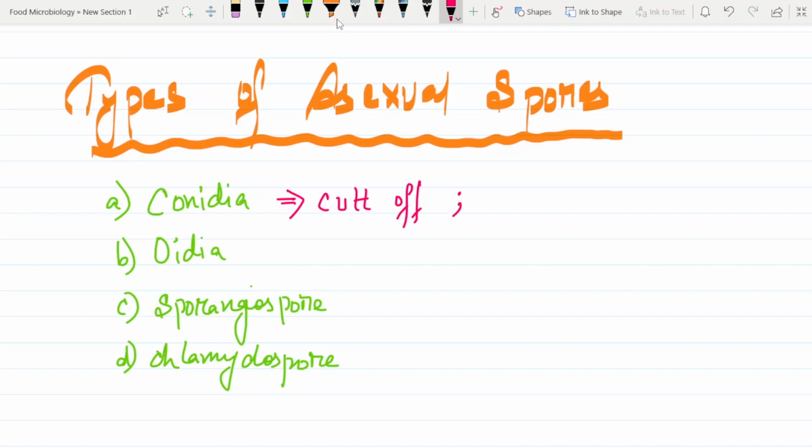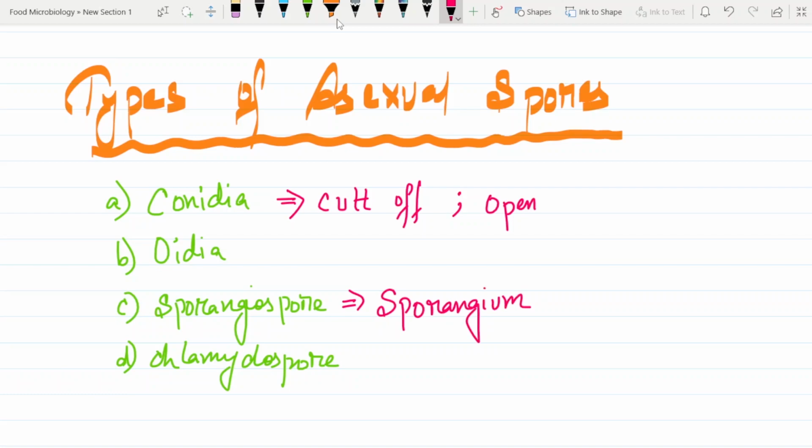Second thing you have to know about conidia is that they are not enclosed in any container type. That means it is open, there is no enclosing structure. But contrasting to that, sporangiospores are enclosed under a sporangium.